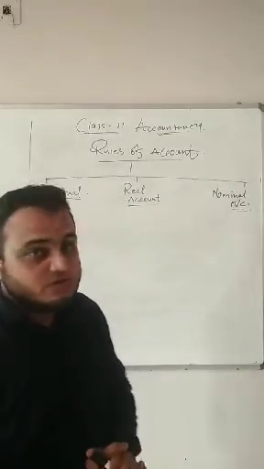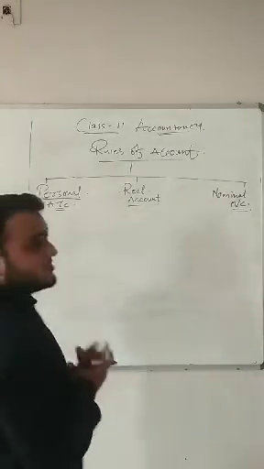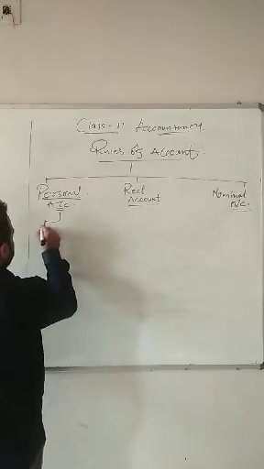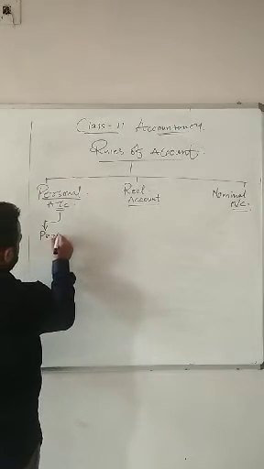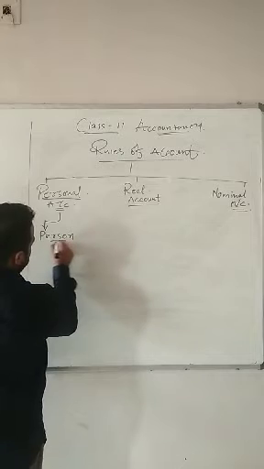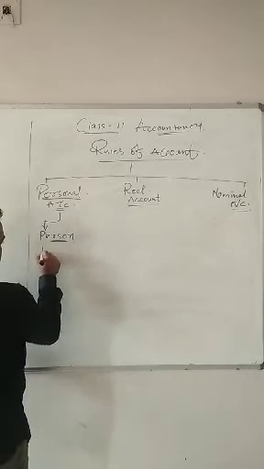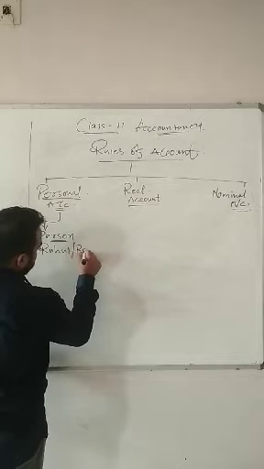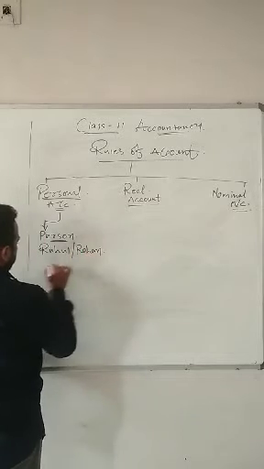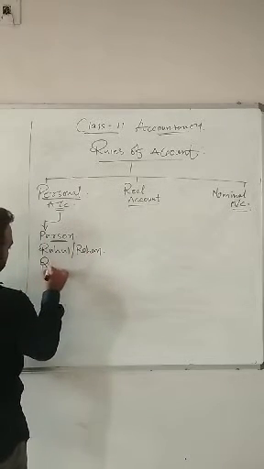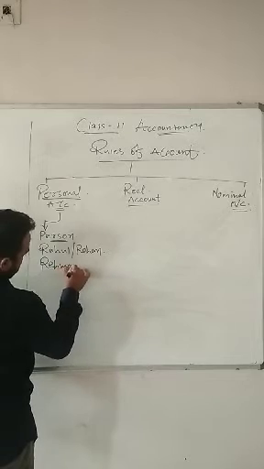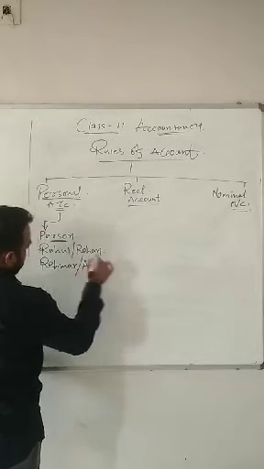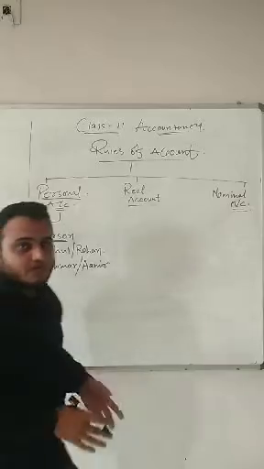Students, personal account means that it is related to a person, a human being. Now person means human being. It can be anyone, like I can say Rahul can be there, Rohan can be there, Rahman can be there, Amir can be there, etc. Any person can be there.